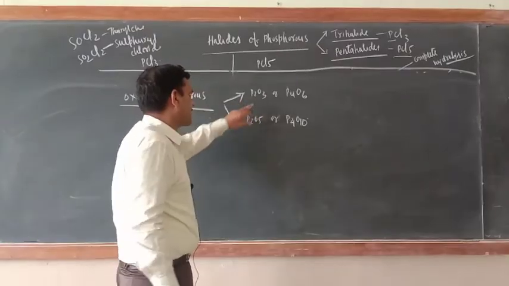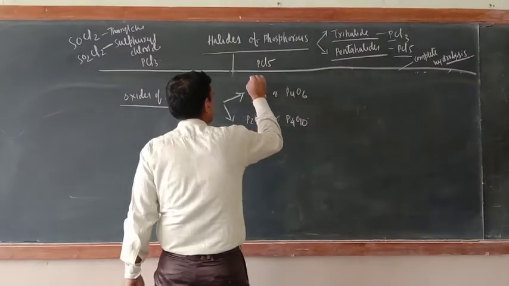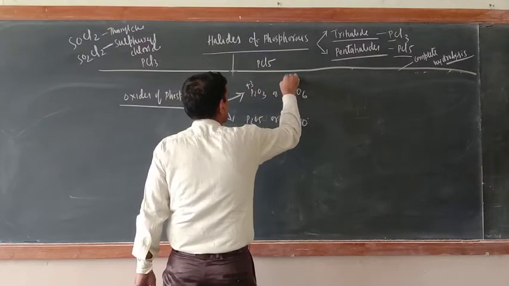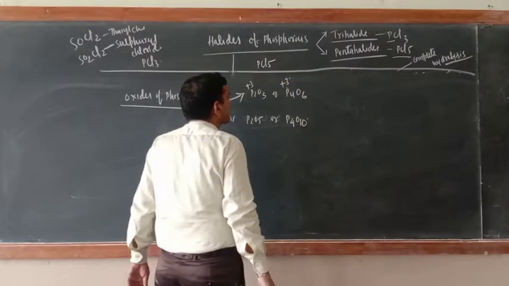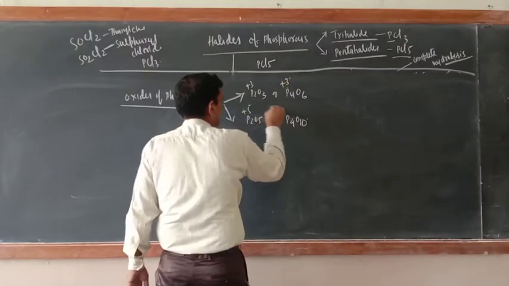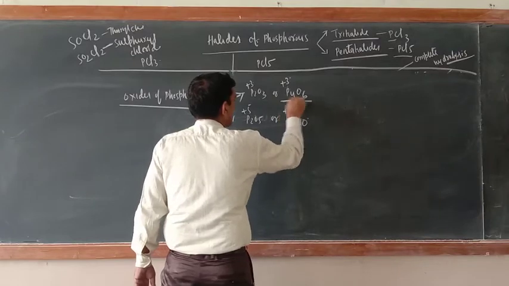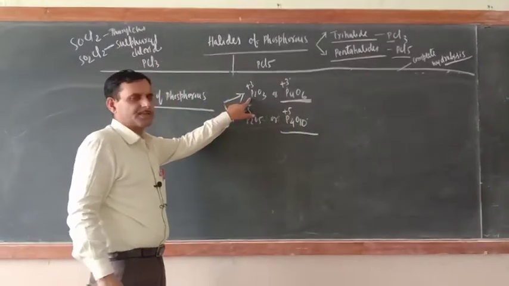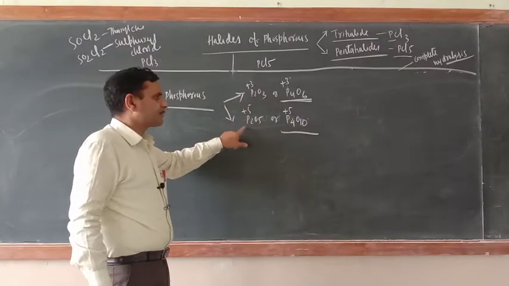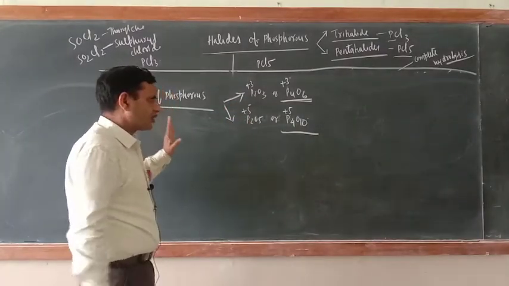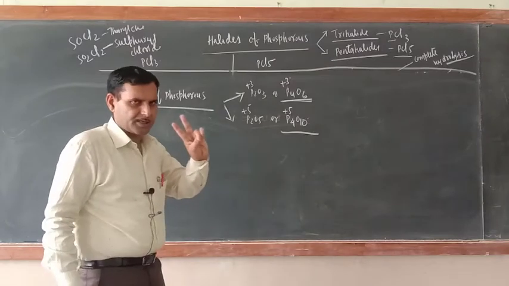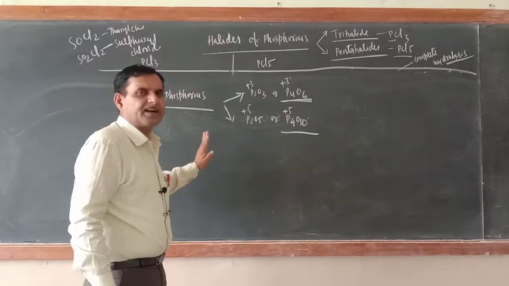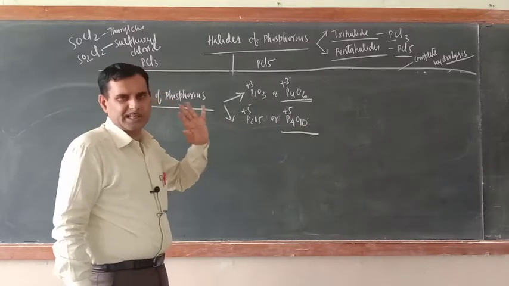This is phosphorus trioxide; the oxidation state of phosphorus is +3, here also +3. Here +5, here also +5. But they are dimers; in monomer form, they are not stable. This is phosphorus trioxide, this is phosphorus pentoxide. Two important things are there: the first is their structure, the second is their reaction with water.